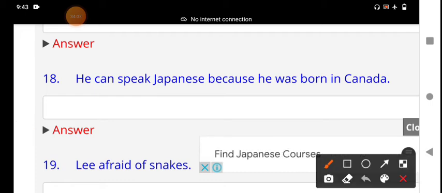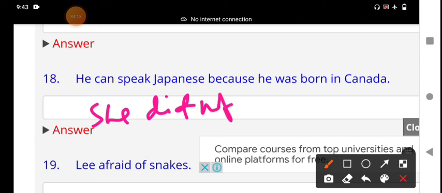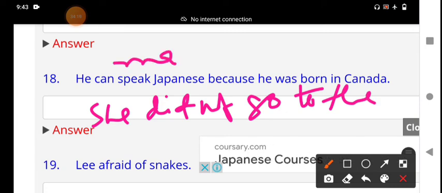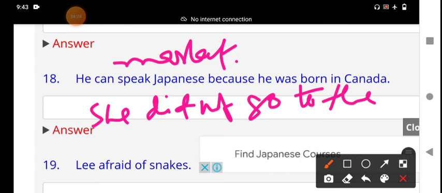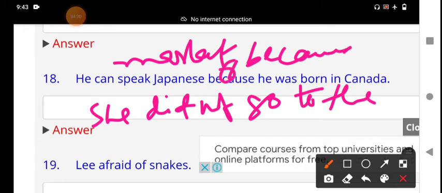What is the example sentence? I will write you one example. She did not go to the market, comma. Because she was feeling sick. Because, we should not put the comma if the conjunction is there. Because